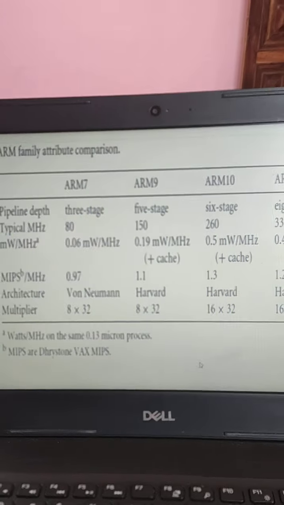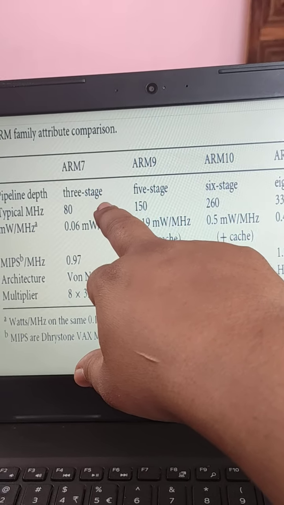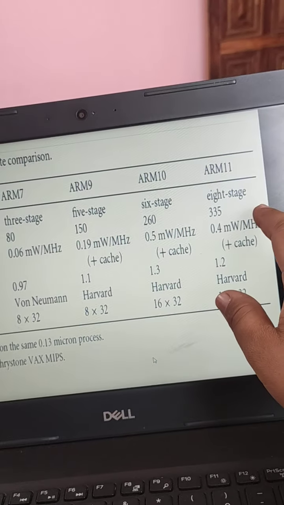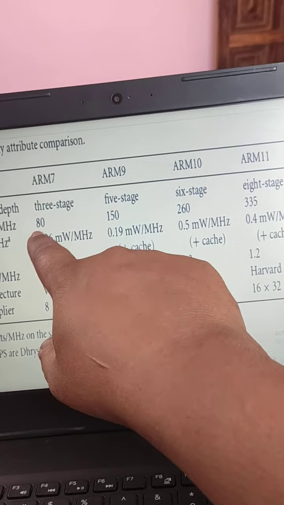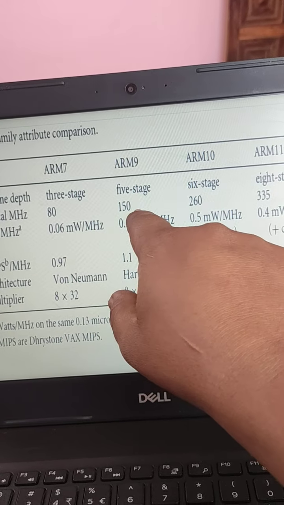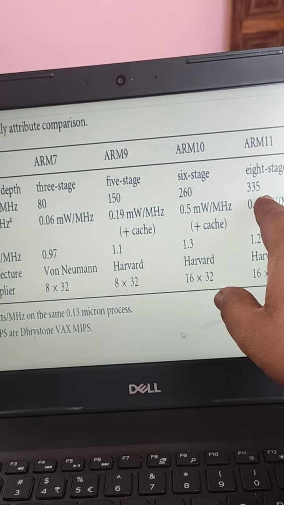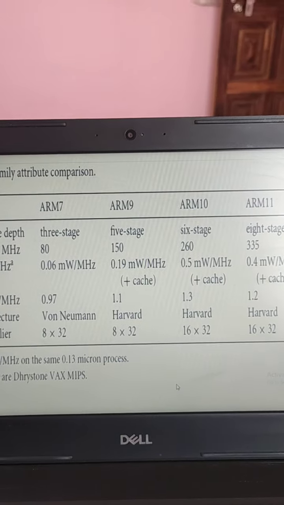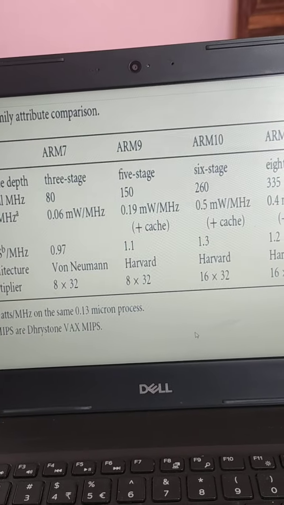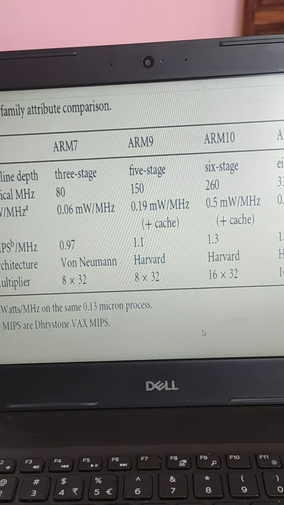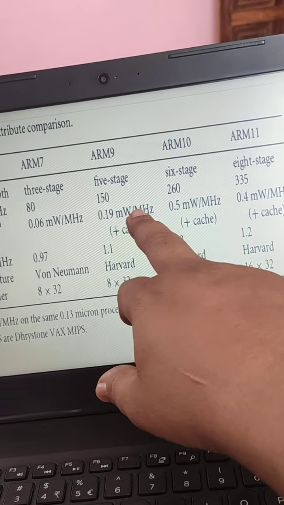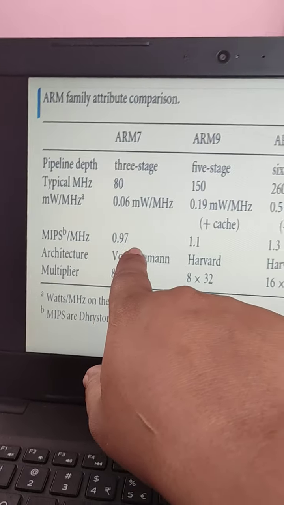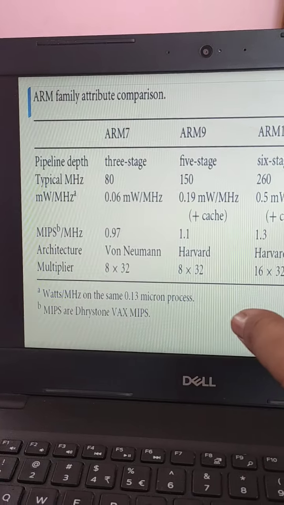Then the difference between ARM7, 9, 10, 11. First one is the pipeline depth. In ARM7 the pipeline depth is 3 stages, in ARM9 5 stages, ARM10 is not in our syllabus, and in ARM11 8 stages. Then frequency: 80 megahertz, 150 megahertz, and here 335 megahertz. Then power: 0.06 milliwatt per megahertz, then here 0.19 and here 0.4. Then speed given as 0.97, then 1.1 and 1.2.